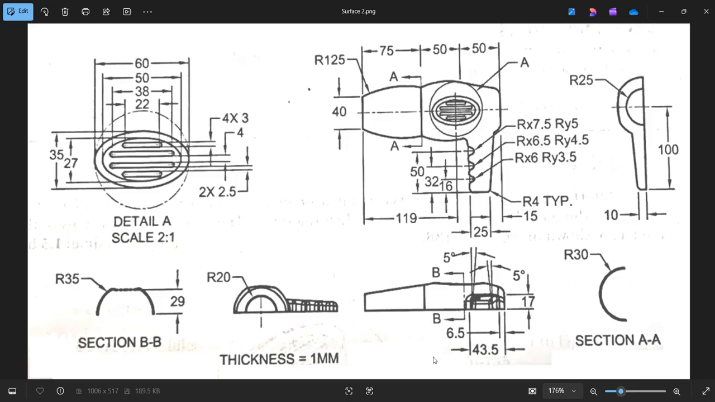And now what is left? I need to create these handles. These handles are in the shape of ellipse because I can see that there are two radii given here, 7.5, 5 and 6.5, which means it is an ellipse. Ellipse has two radii, minor and major. So the x is 7.5, y is 5 for the first ellipse, the second ellipse 6.5, 4.5, then 6, 3.5. Even the location dimension is given from the center. So I need to create this ellipse to make a cut.